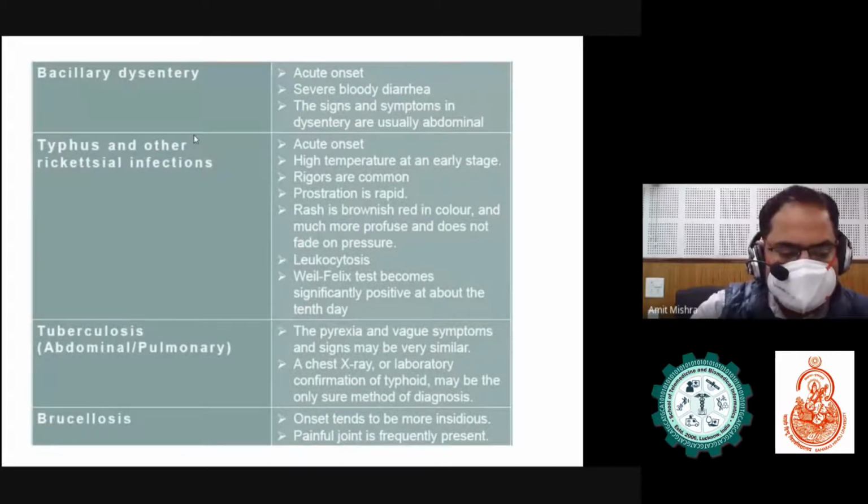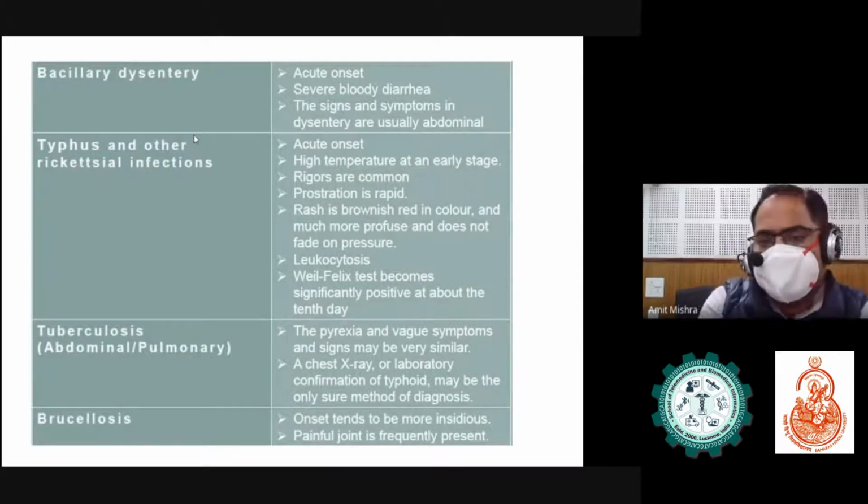Bacillary dysentery: this is also an acute onset, with severe bloody diarrhea. The signs and symptoms in dysentery are usually abdominal. Typhus and other rickettsial infections: the presentation is also acute with high temperature at an early stage, along with rigor.